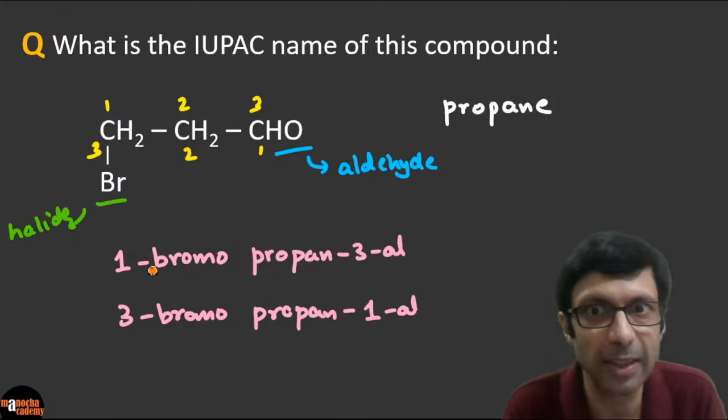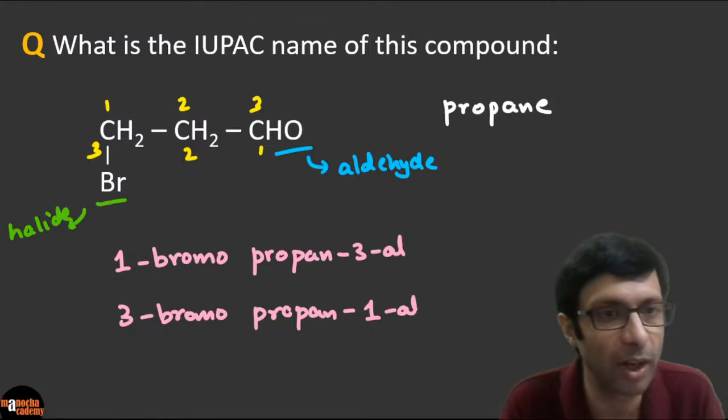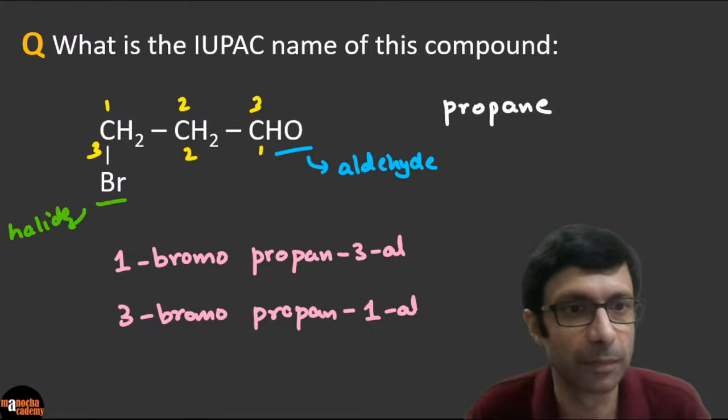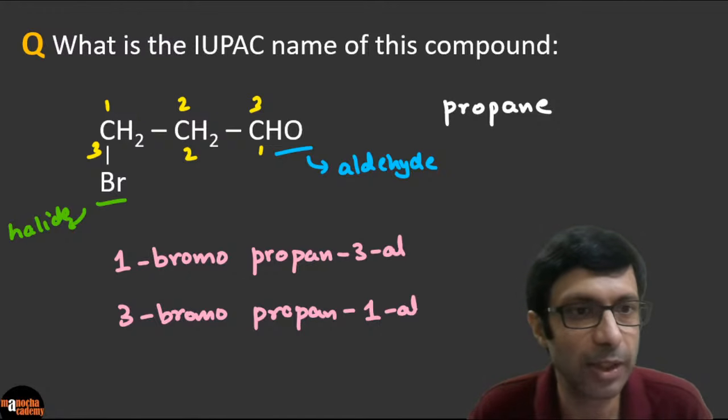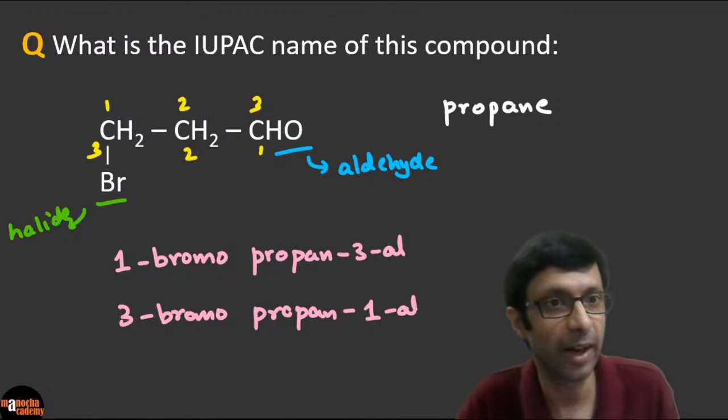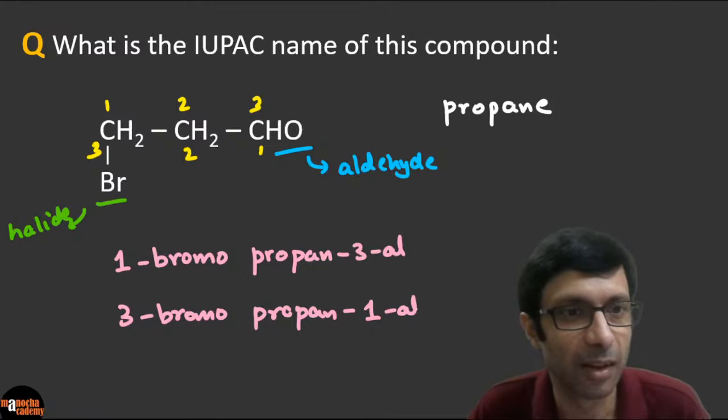Even here the 1 will be unnecessary. It becomes basically a bromo propan-3-al. So which one will you choose? Are both correct or which one is correct? Awesome, guys. Come on, please try. So Ganesh is saying the second one, right? Some of you are saying the first one. Which one? Both are correct. SK is saying both correct.